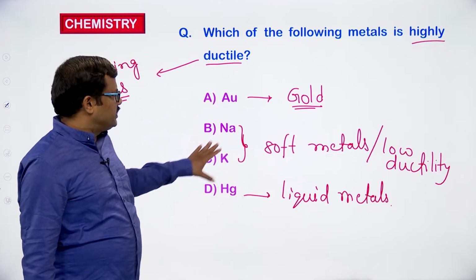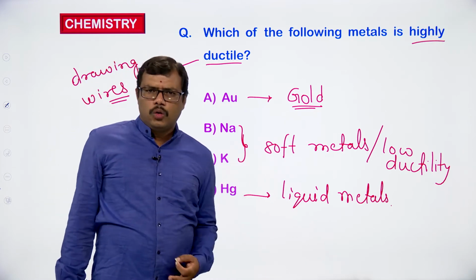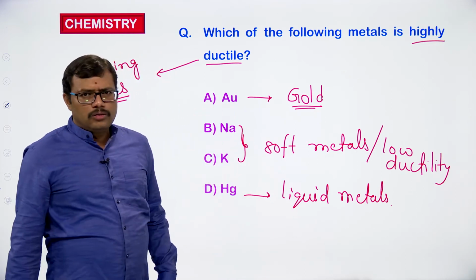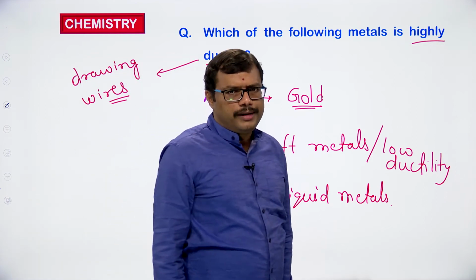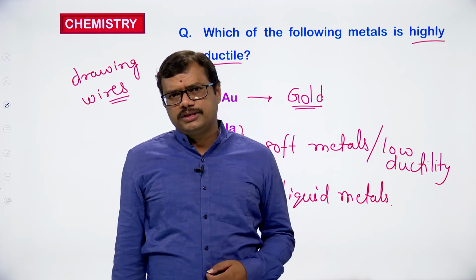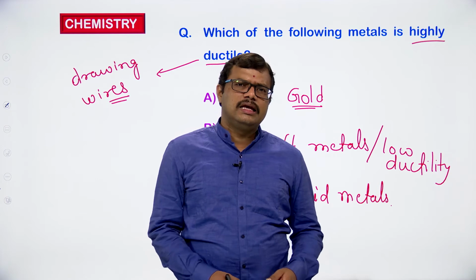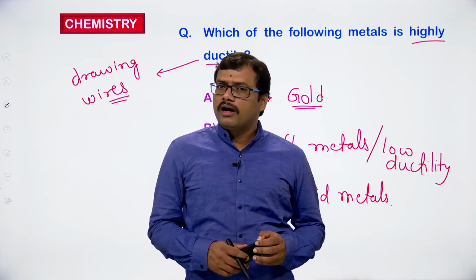So sodium and potassium are soft metals, and soft metals generally have low ductility. But the noble metal gold has high ductility. Because of the high ductility possessed by gold, gold ornaments can be prepared, and we can easily prepare different ornaments of gold.